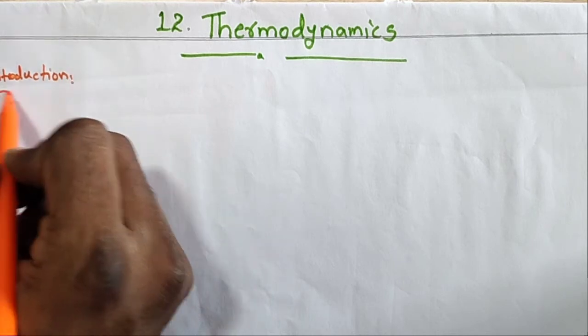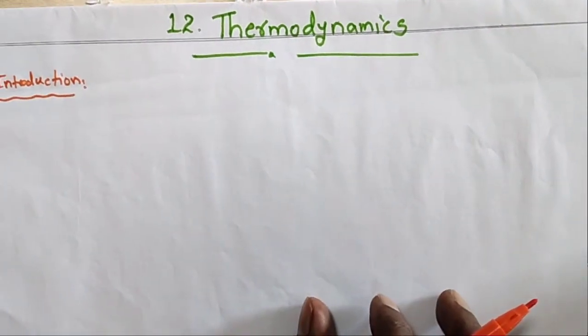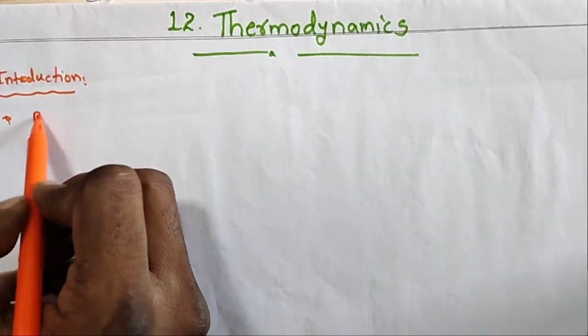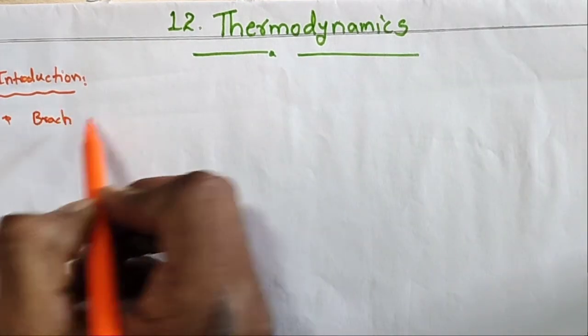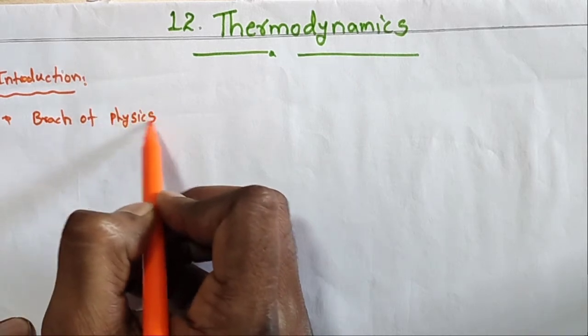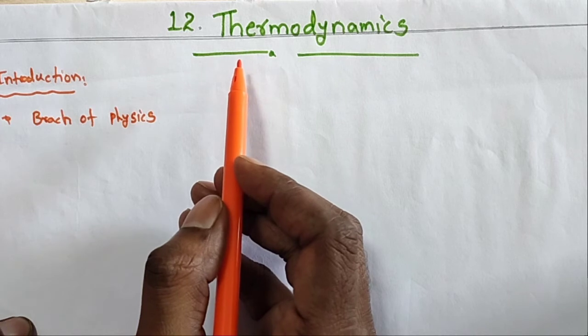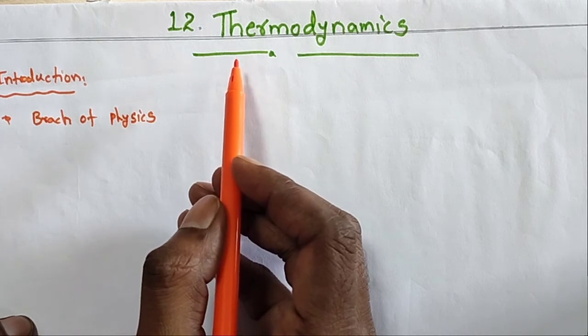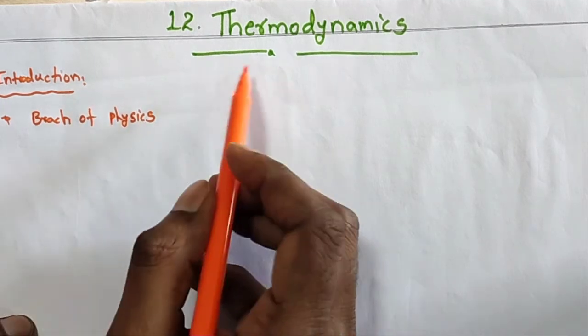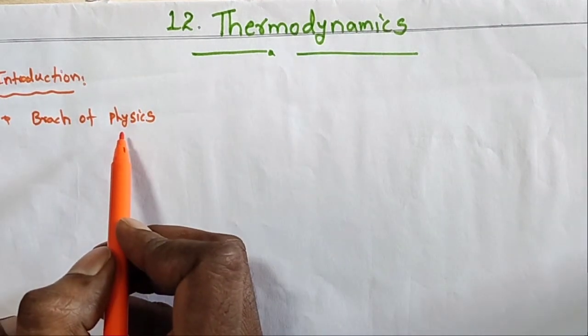thermodynamics. Introduction. Okay, so thermodynamics is a branch of physics. It is one of the branches. There are different types of branches in physics, like acoustics and different types of branches. So among these branches, thermodynamics is one of the parts.